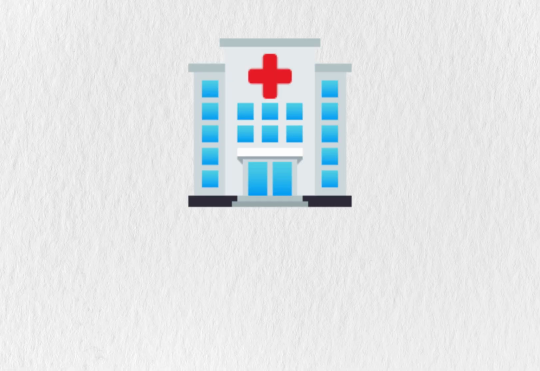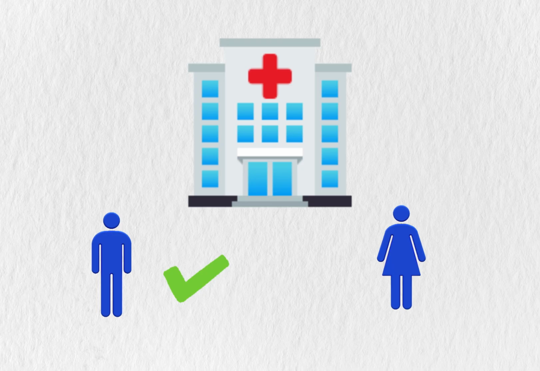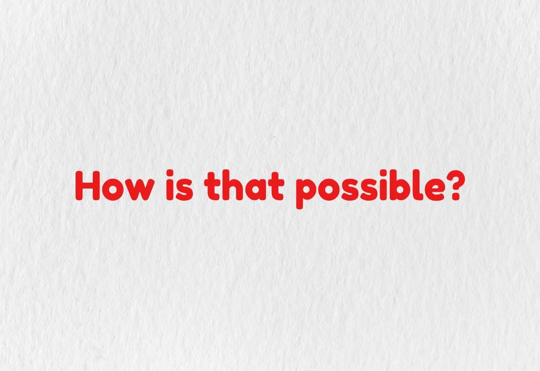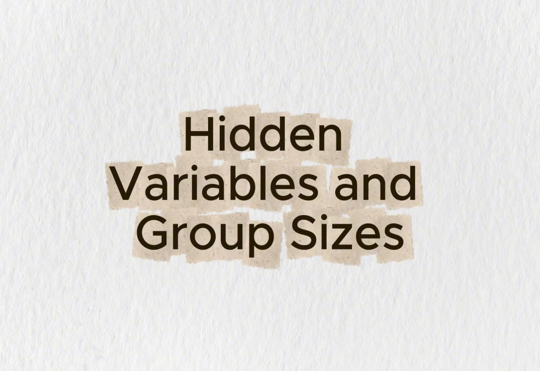Imagine a hospital tests a new treatment. When you look at men, the treatment helps. When you look at women, the treatment helps. But when you combine the data, the treatment looks worse than doing nothing. How is that possible? It's about hidden variables and group sizes.